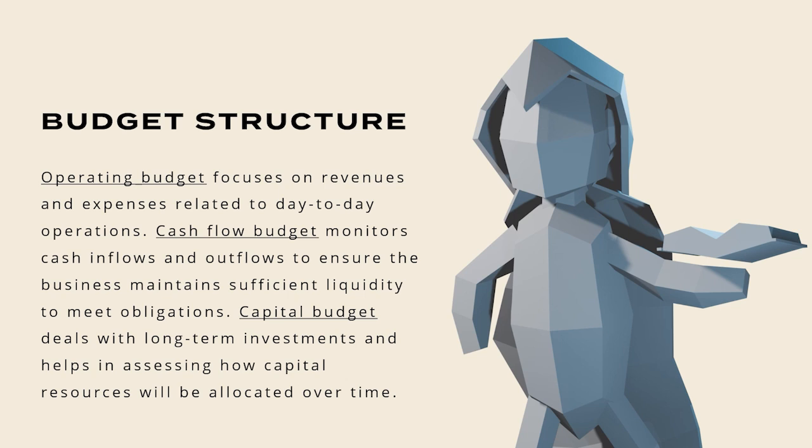Operating budget focuses on revenues and expenses related to day-to-day operation. There is also the cash flow budget, which helps monitor the cash inflow and outflow to make sure that the business maintains sufficient cash. Capital budget deals with long-term investment and helps in assessing how capital resources will be allocated over time.